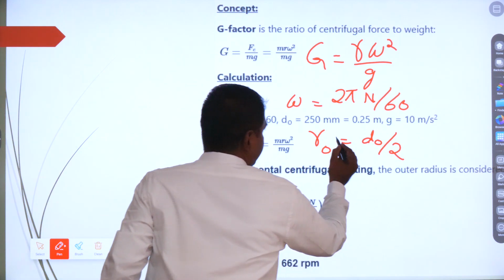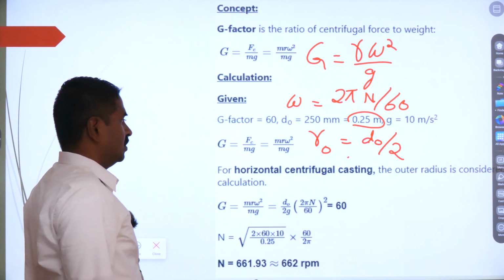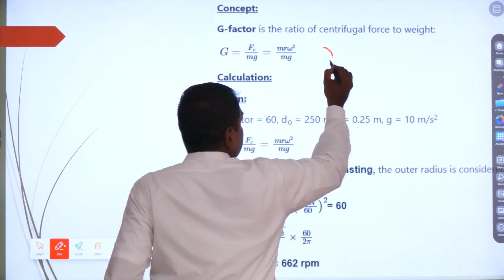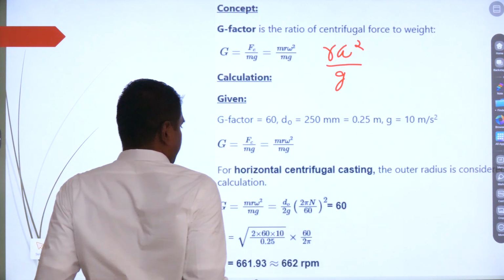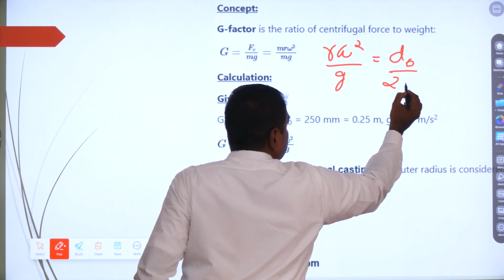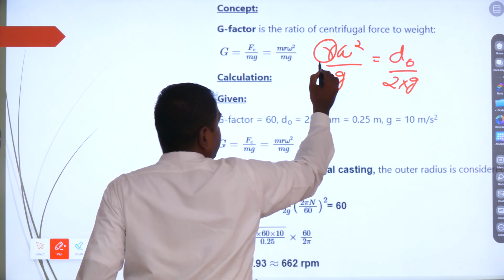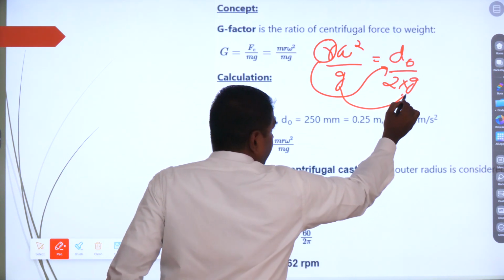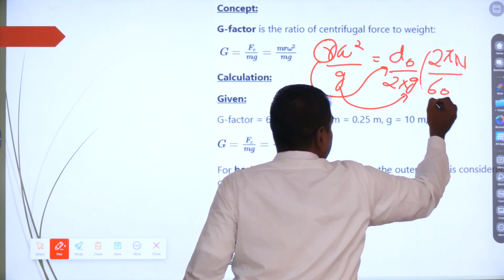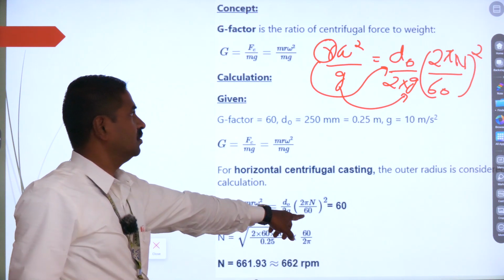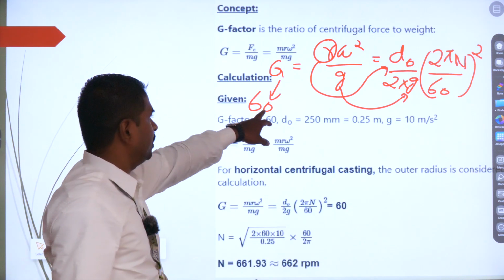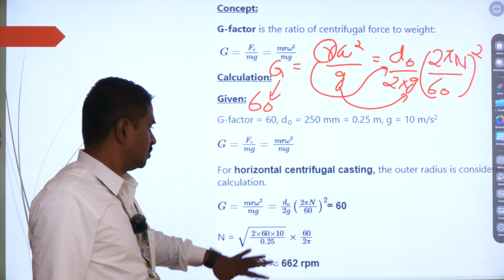So we are having the outer diameter is nothing but 0.25 meters. So this is the value. We are going to substitute it as it is. So r omega square divided by g, what I am going to write? r I am going to write as d naught by 2 into g. This alone I am going to write it over here. Then omega, 2 pi n divided by 60, the whole square, as you can see over here. And what is the value of capital G? It is nothing but 60. As you can see over here, it is going to be 60. So you leave it as it is.